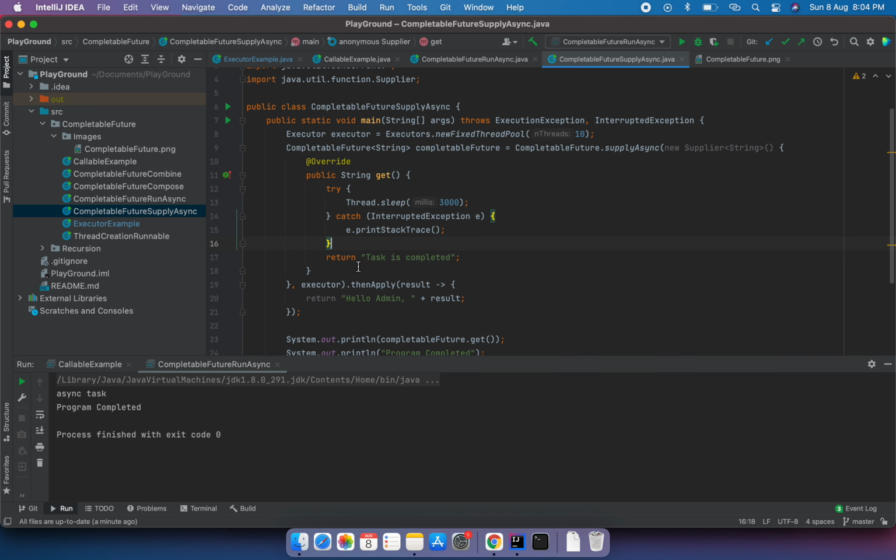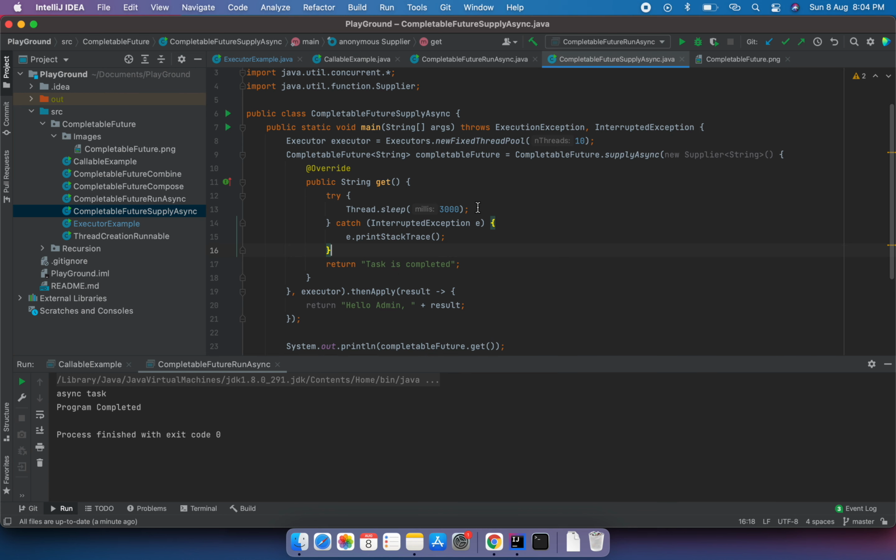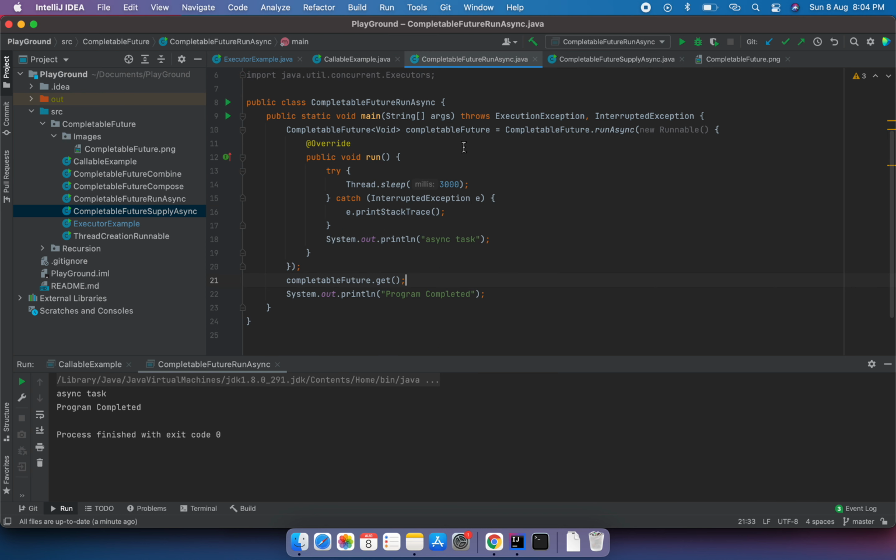One more catch is that in the previous example I didn't provide any executor. It can also take an executor: the first parameter is a runnable and the second is the executor. If I'm not providing any executor, it will take the internal thread pool, meaning it will use threads from the fork join pool instead of manually provided threads.